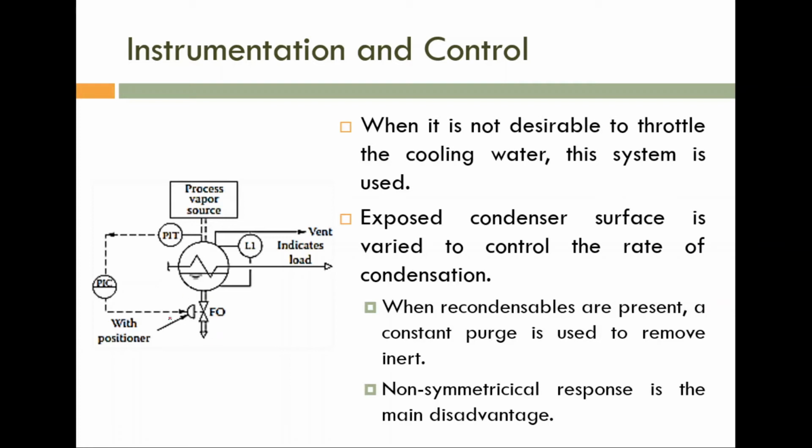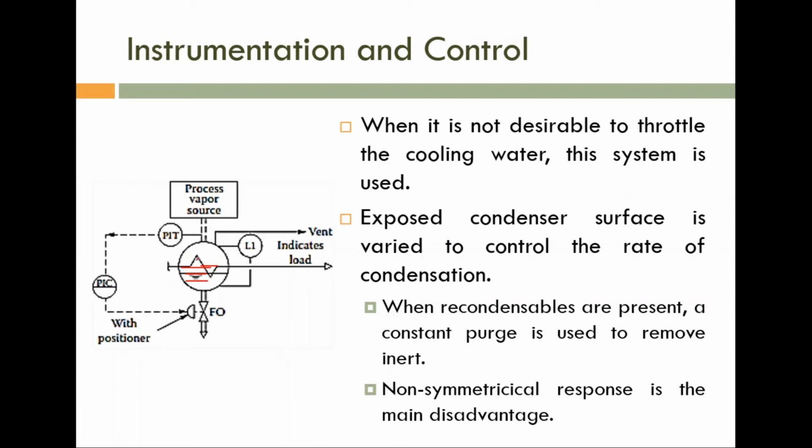So if you are reducing the flow rate of condensate, as the condensation rate is constant, more and more liquid is coming, and this control valve is not allowing that condensate to be removed. So definitely the liquid level above this control valve will increase. After some time it will cover more and more area, which will decrease the heat transfer area.